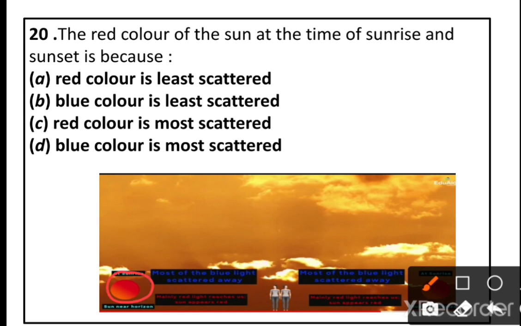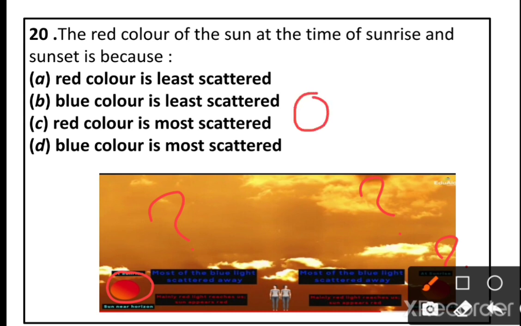When the sun rises, the sky appears red. The same during the sunset, the sky appears red. What is the reason? Is the red color least scattered, blue color least scattered, red color most scattered, or blue color most scattered?